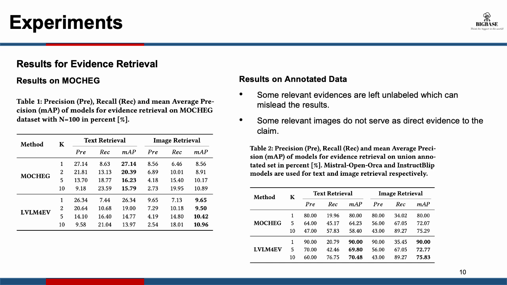But they think the problem is caused by some unlabeled data that is left in the MOCAG dataset, so they first annotate and then do the same experiments, and this way they could improve the results for both methods. The proposed method also surpasses MOCAG both for text retrieval and image retrieval, and I will explain how they do the annotation in detail now.